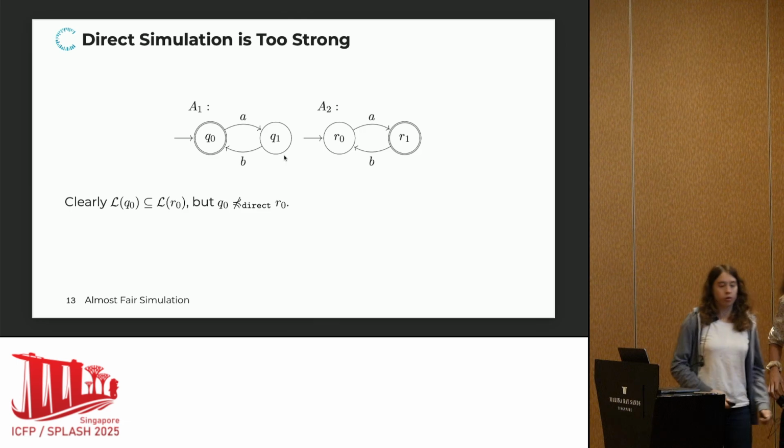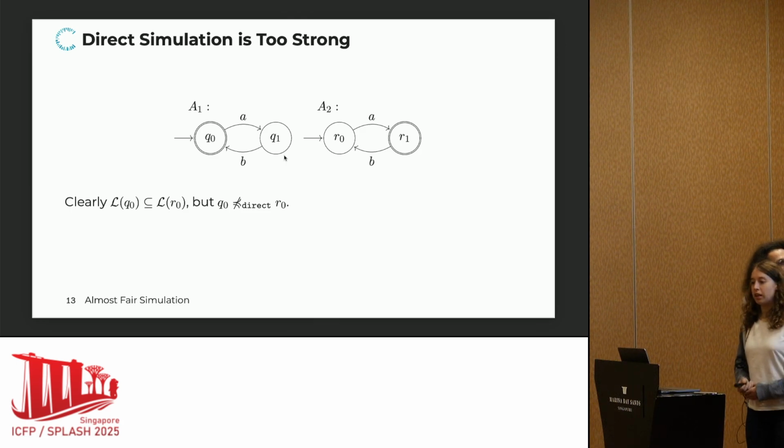Okay, so back to our direct simulation. Unfortunately, direct simulation is still a little bit too strong. If we take these two automata in our example, it's almost the same, but we change the accepting state here from R0 to R1. There is still language inclusion, because both automata still only accept the word AB, but actually Q0 and R0 are not directly simulated anymore because the accepting states don't match up exactly.